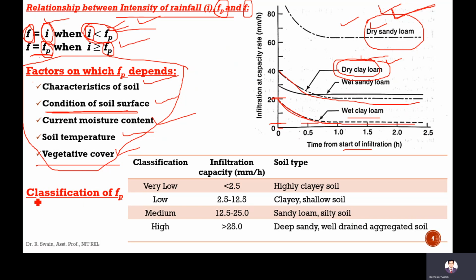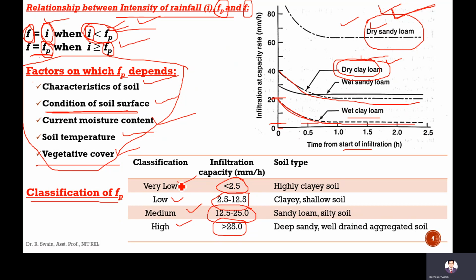Next is classification of this infiltration capacity. Depending upon the value, if the infiltration capacity is less than 2.5 mm per hour, it is called very low infiltration. If it is 2.5 to 12.5 mm per hour, it is called low infiltration. If it is between 12.5 to 25 mm per hour, it is called medium. If it is more than 25 mm per hour, it is called high.